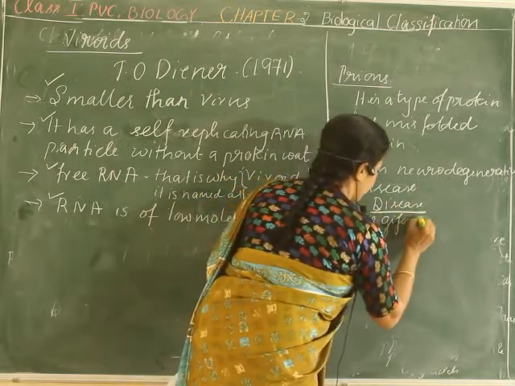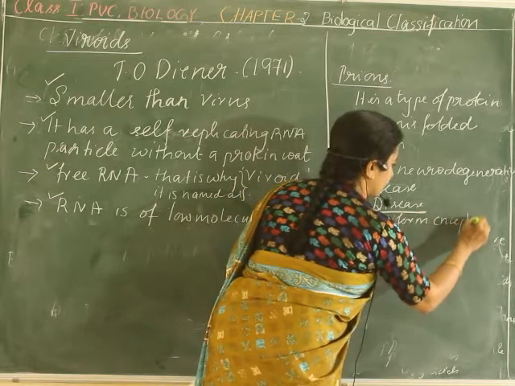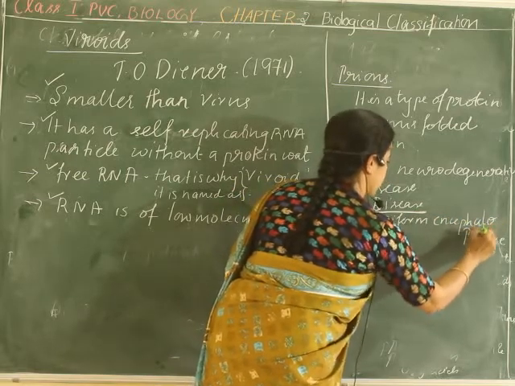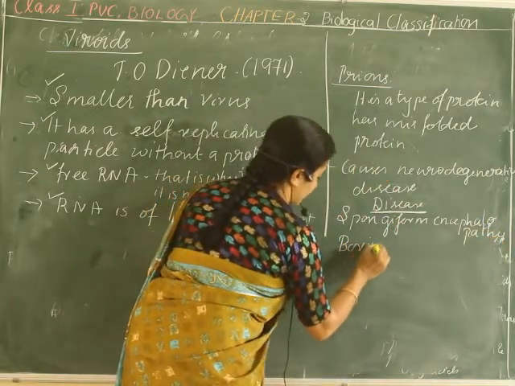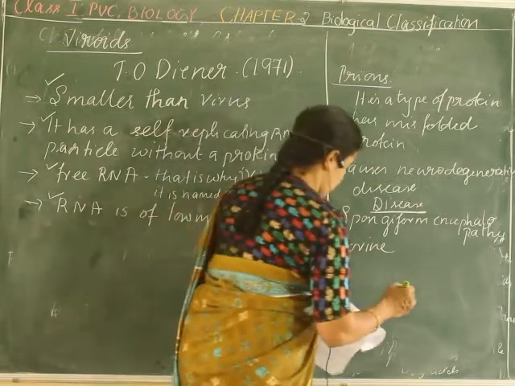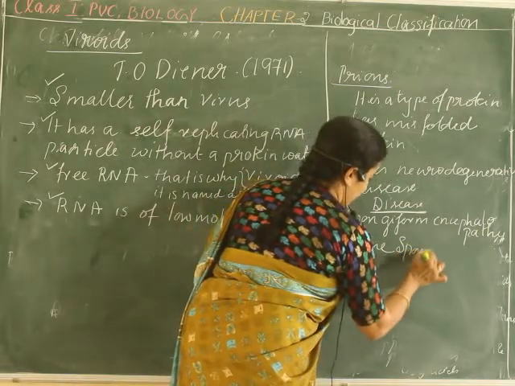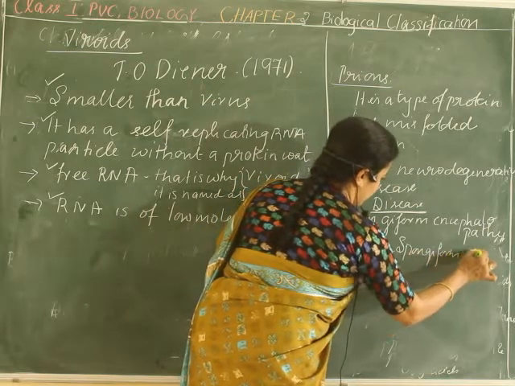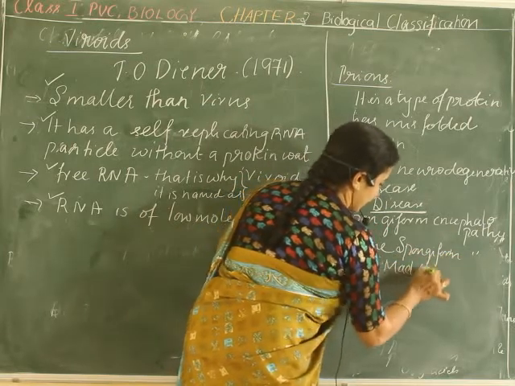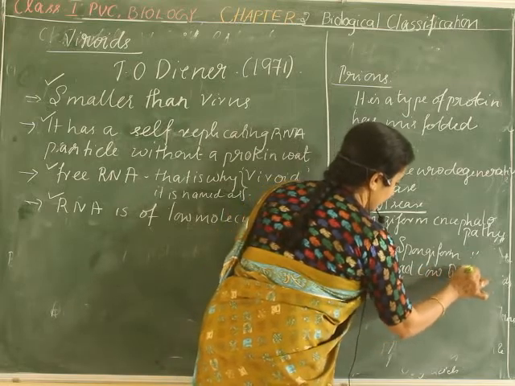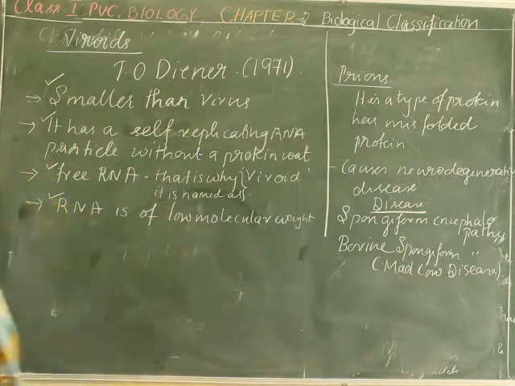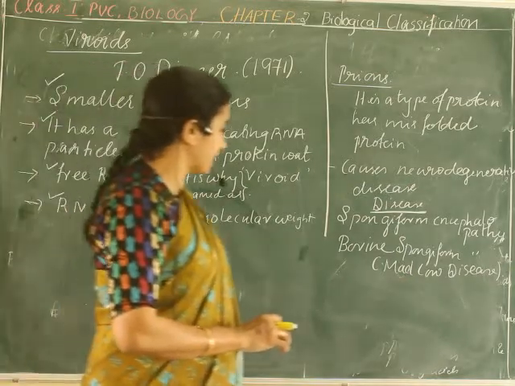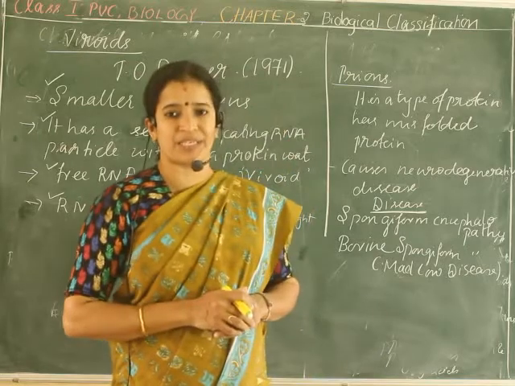Spongiform encephalopathy, and bovine spongiform encephalopathy, which is also called mad cow disease. Then you might also have heard of Alzheimer's disease, right? There is also evidence that prions play a small part in Alzheimer's disease.